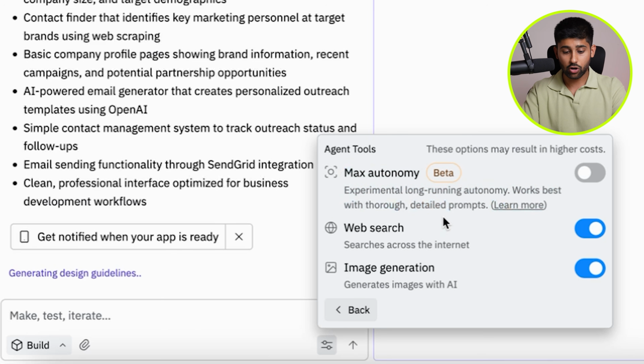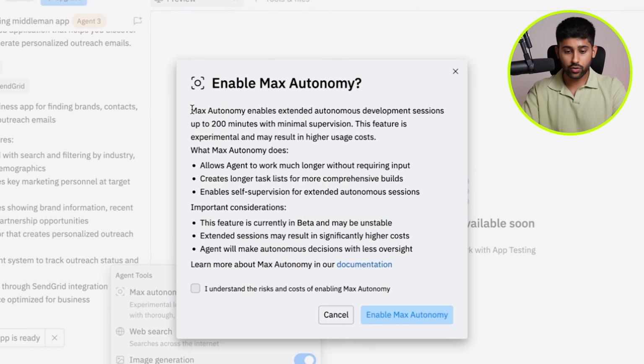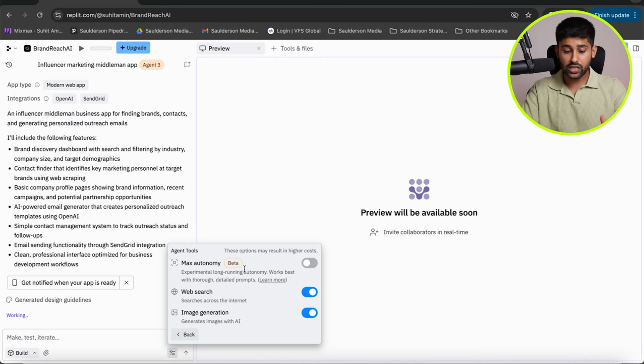There's also this max autonomy feature, which essentially is this experimental long running autonomy where you can turn this on, and it's basically going to mean that you can have extended autonomous development sessions for up to 200 minutes with no supervision. So for up to 200 minutes, Replit can literally go ahead fully autonomously and start developing different things, and it allows it to work much longer without your extra input because it can actually learn from itself. It can create longer task lists, and it basically has self-supervision for extended autonomous sessions. So it's really cool. They've added all of these new features into the update.